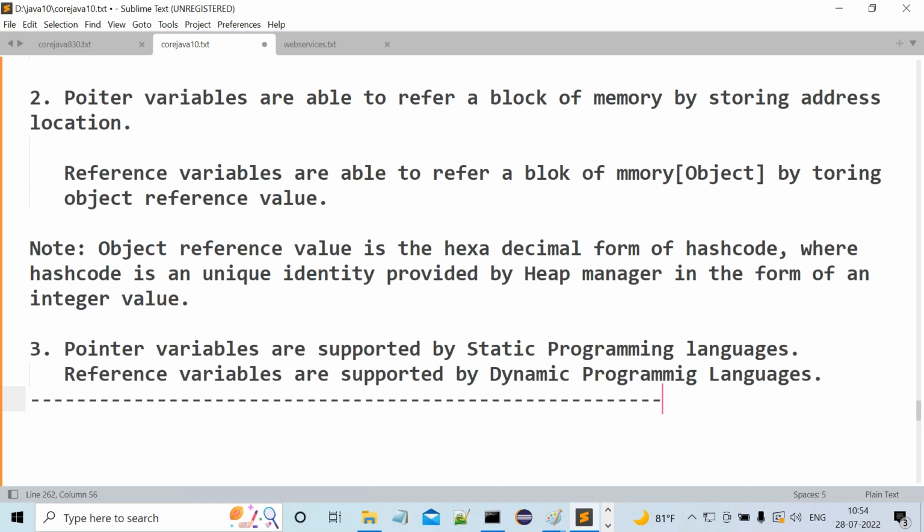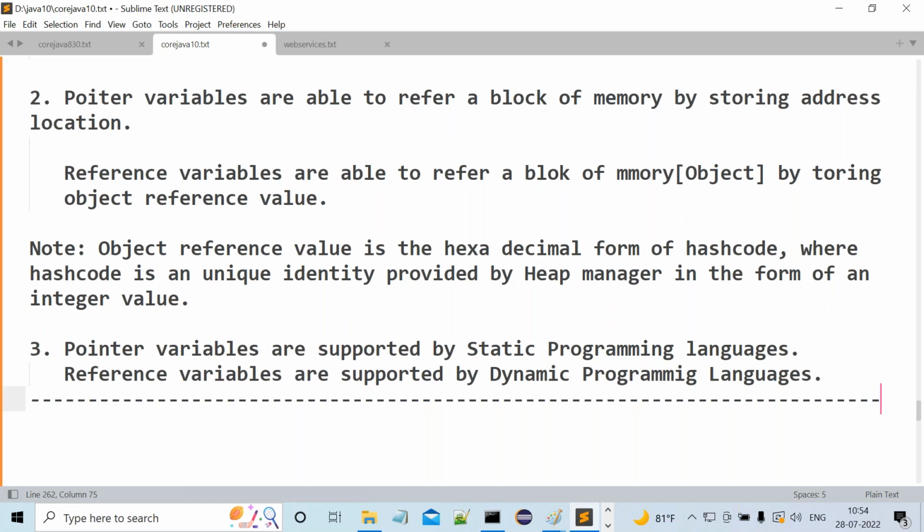Tell me guys, what are the various differences I have discussed here? What is the first difference I have given? Pointers exist in C and C++, but reference variables exist in Java. Okay, fine. Then what are pointers able to store? Pointers are able to store address locations, but reference variables are able to store an object reference value. What is this object reference value?